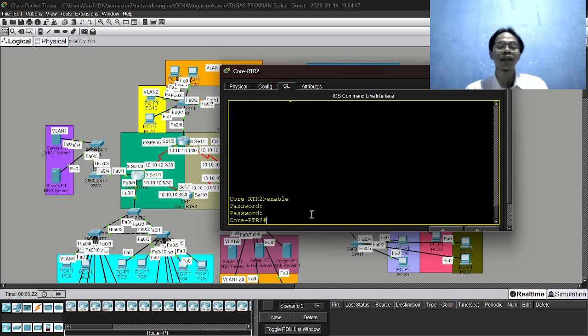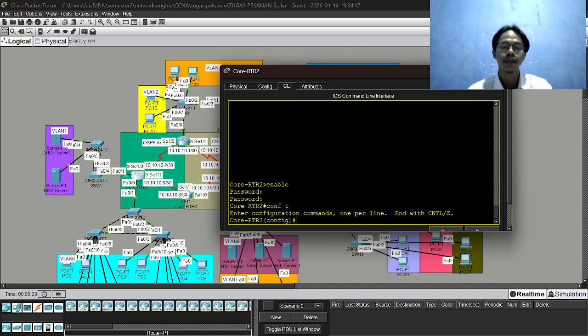It means we move from user exec mode to privileged exec mode, indicated by the hash symbol.